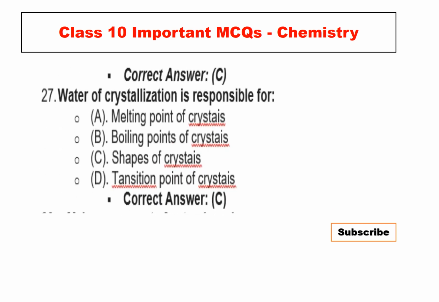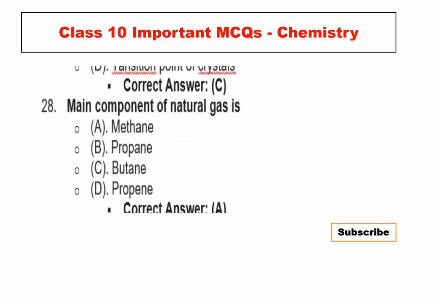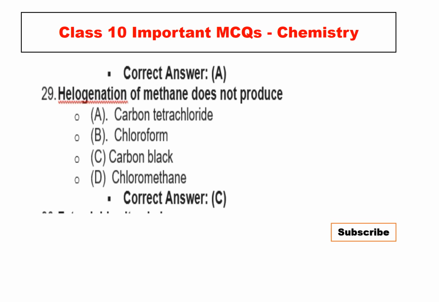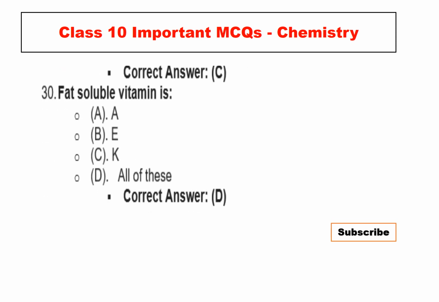Option number 27. Water of crystallization is responsible for shapes of crystals. Correct option is C. Right? Main component of natural gas is methane, propane, butane, propene. Correct option is A. This is also a very important MCQ. Halogenation of methane does not produce carbon black. Correct option is C. MCQ number 30. Fat soluble vitamin A is A, E, K, all of the above. Correct answer is D, all of the above.